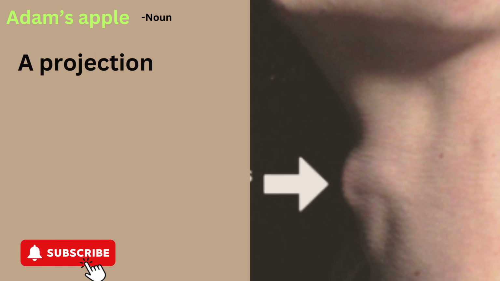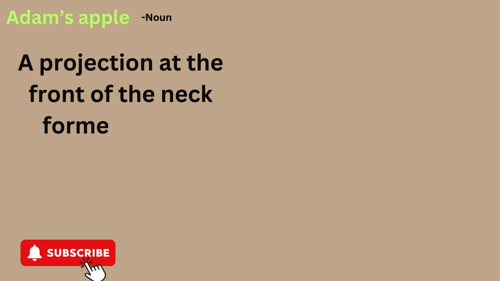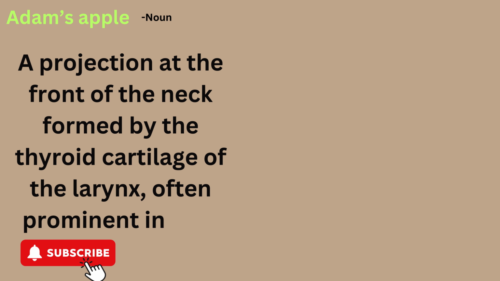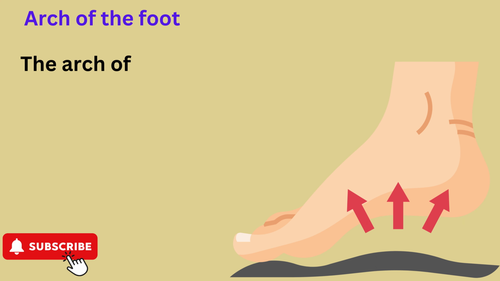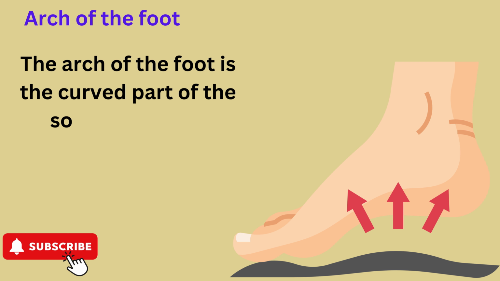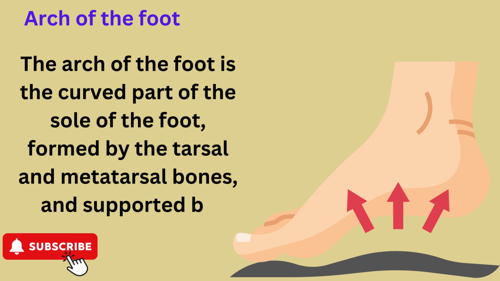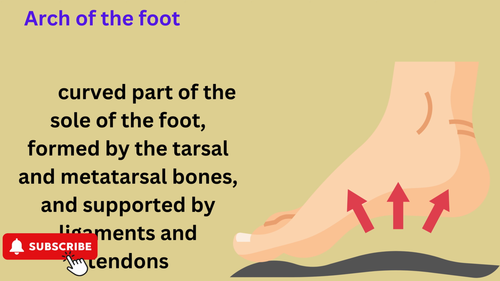Next, we have the Adam's apple. Adam's apple, a projection at the front of the neck formed by the thyroid cartilage of the larynx, often prominent in men. Arch of the foot. The arch of the foot is the curved part of the sole of the foot, formed by the tarsal and metatarsal bones, and supported by ligaments and tendons.